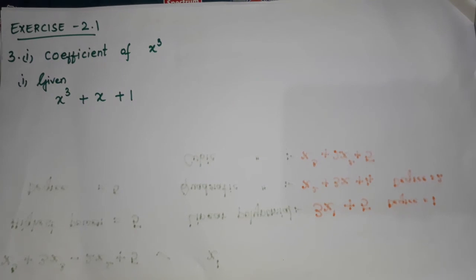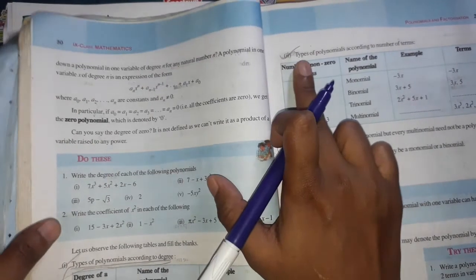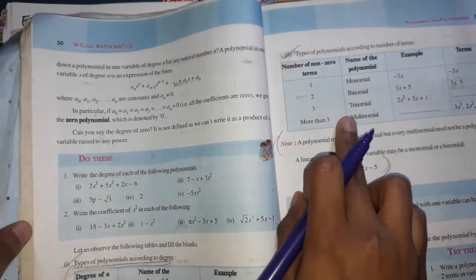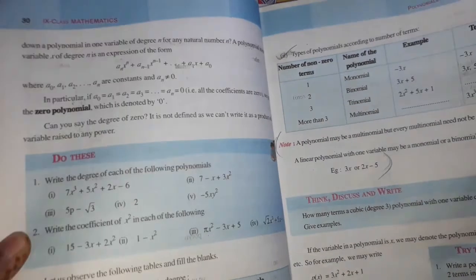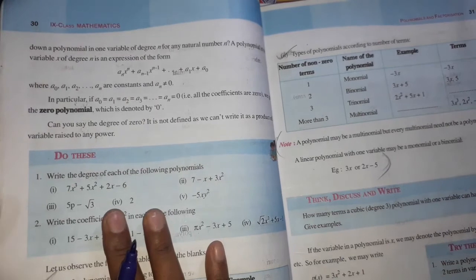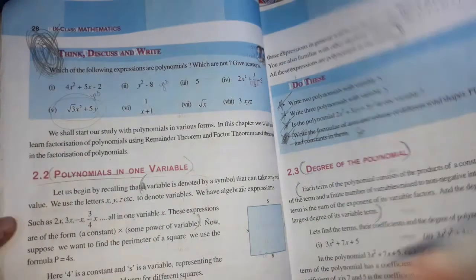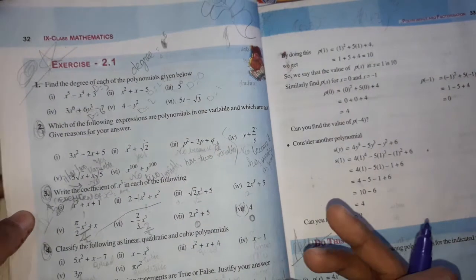Terms of polynomials, that is monomial, right? We have taken types of polynomials, that is monomial, binomial, trinomial and multinomial. Yes, and we have taken degree of polynomials, right? Still, what topics have we taken, children? We have learned what are polynomials and what are non-polynomials.